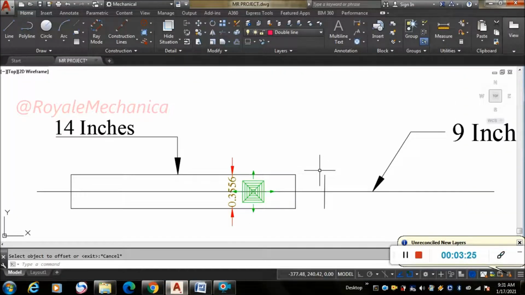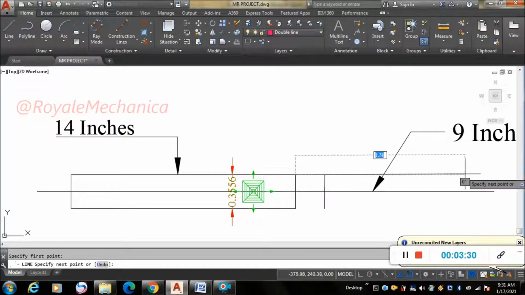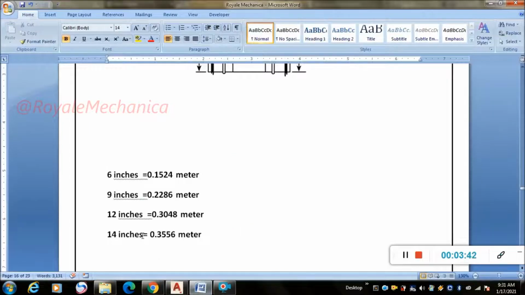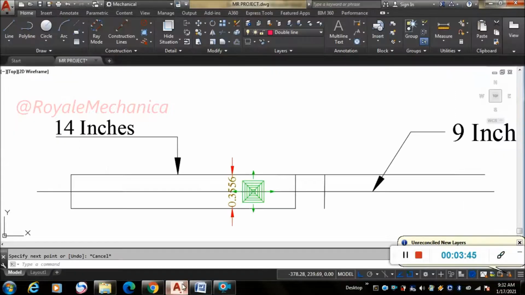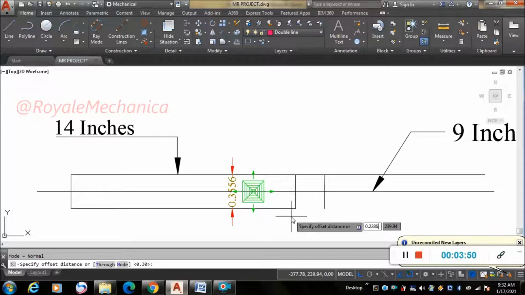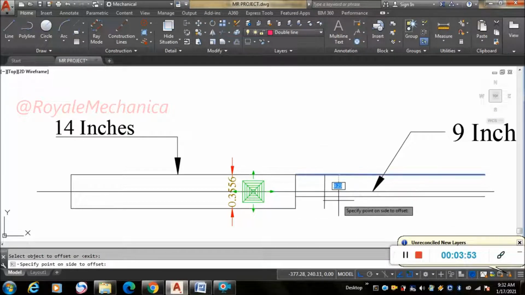So you have to extend this line up to here like this, ortho on. Okay, after that you have to take 9 inches, which is equal to 0.2286 meter. Okay, I have to take offset as 0.2286, enter. Then enter. After that, delete this middle line, no need of middle line.